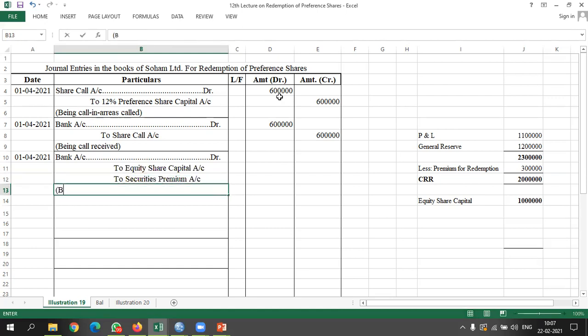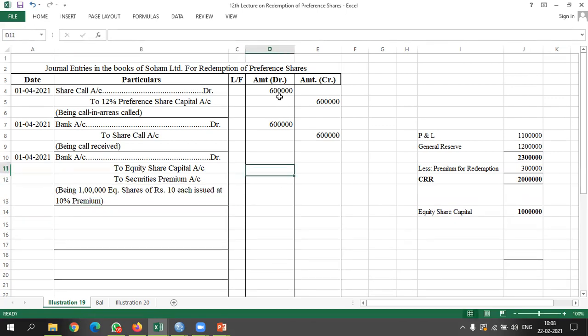Here I will write being 1 lakh equity shares of rupees 10 each issued at 10% premium.